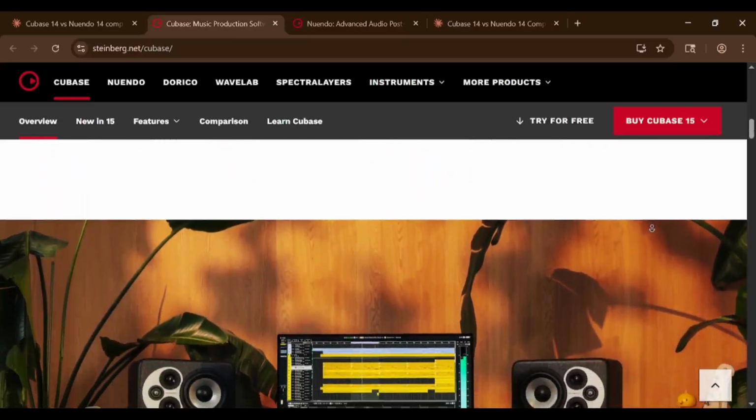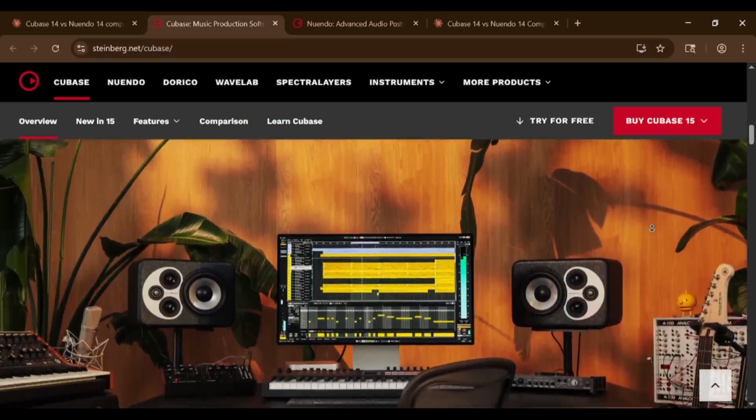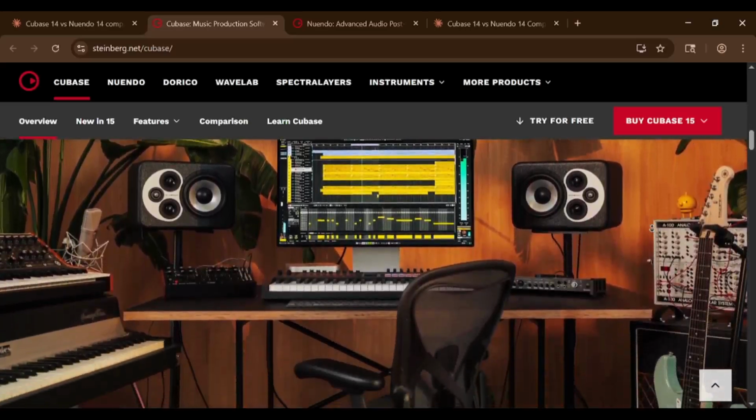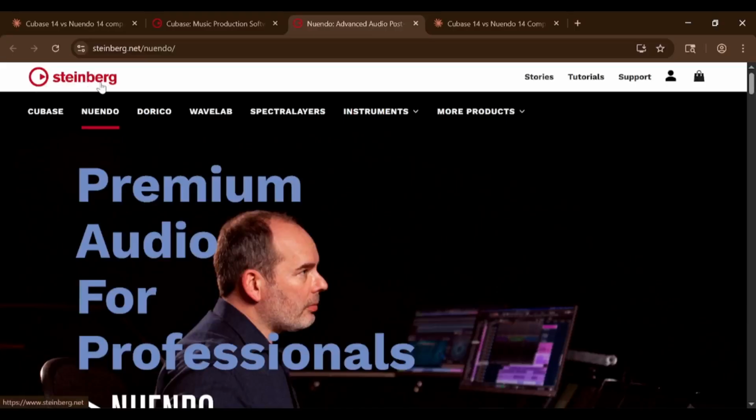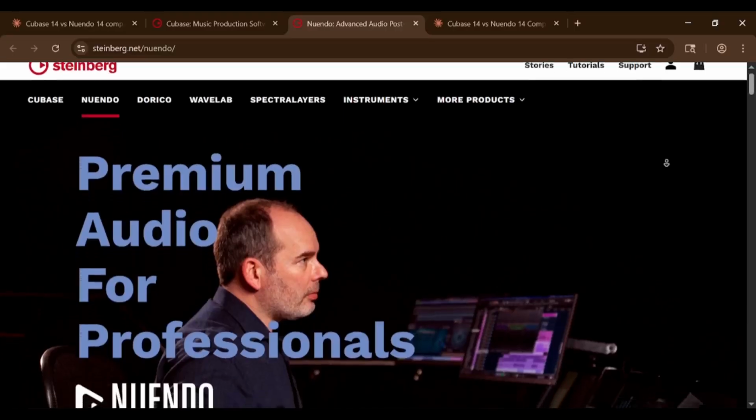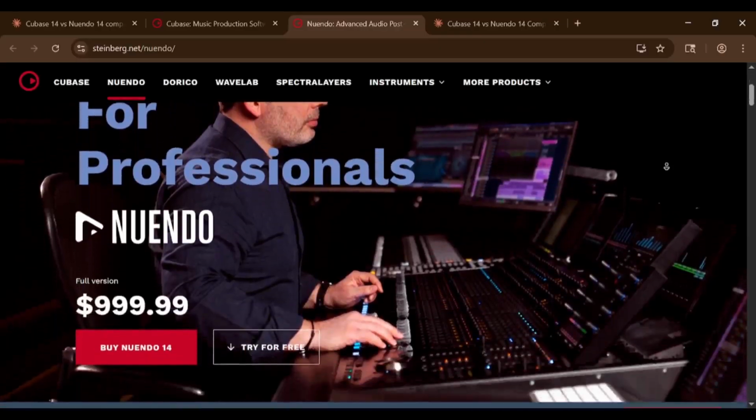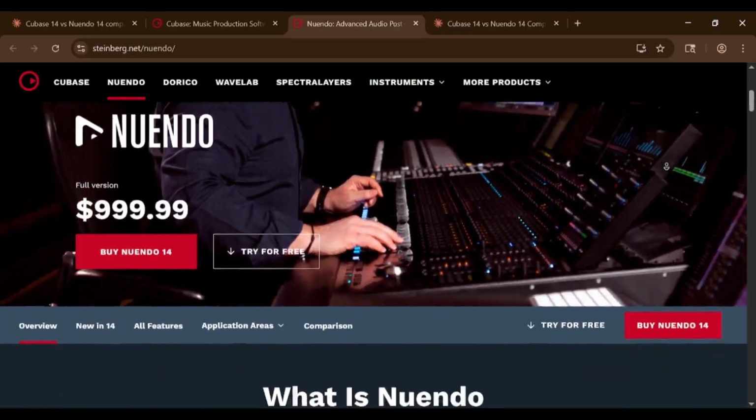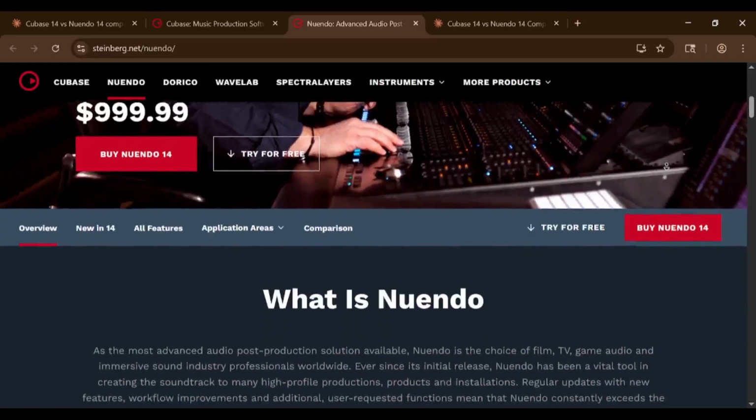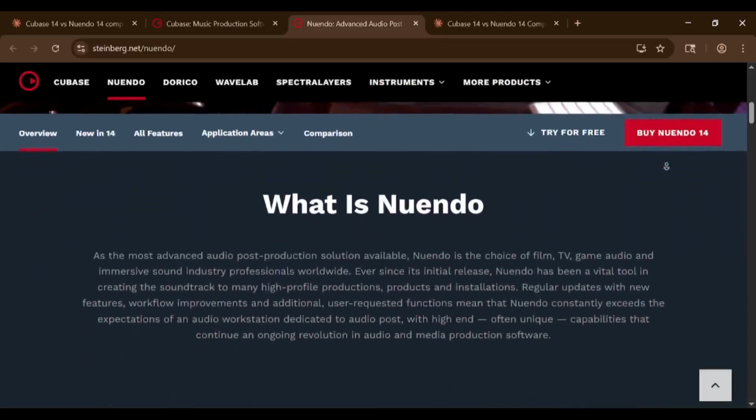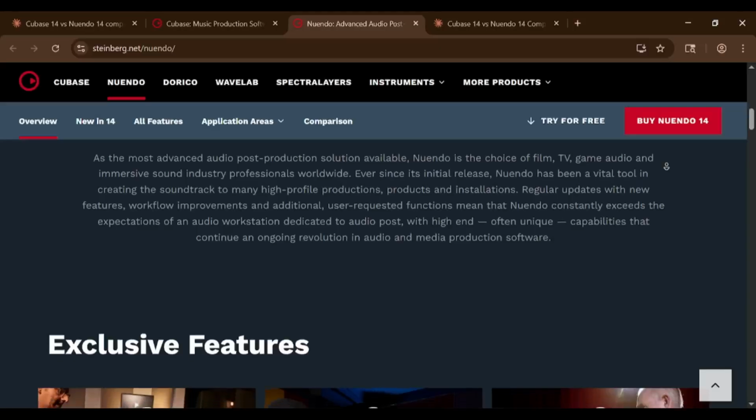So, what's different? The biggest thing is what they're designed for. Cubase is built for music makers and producers, composers, beat makers, anyone making songs. It's got everything you need for recording, mixing, and creating music. Cubase Pro costs $580. Nuendo is the big brother focused on post-production, think film sound, TV shows, video game audio, and dialogue work. Nuendo costs $1,000, almost double the price.